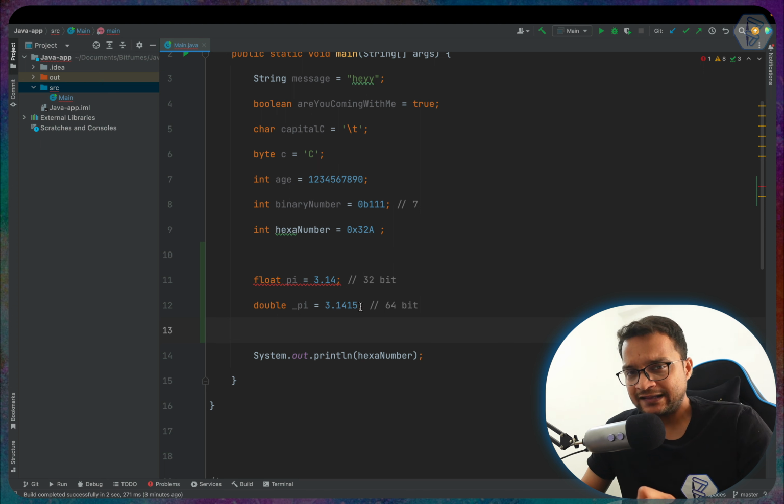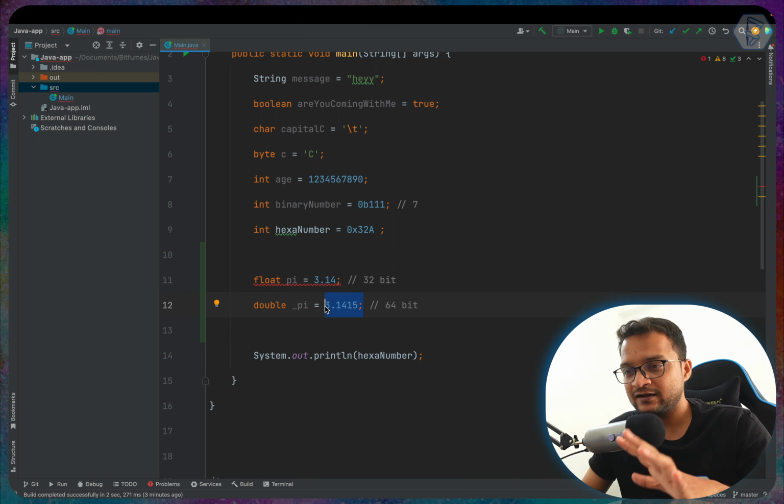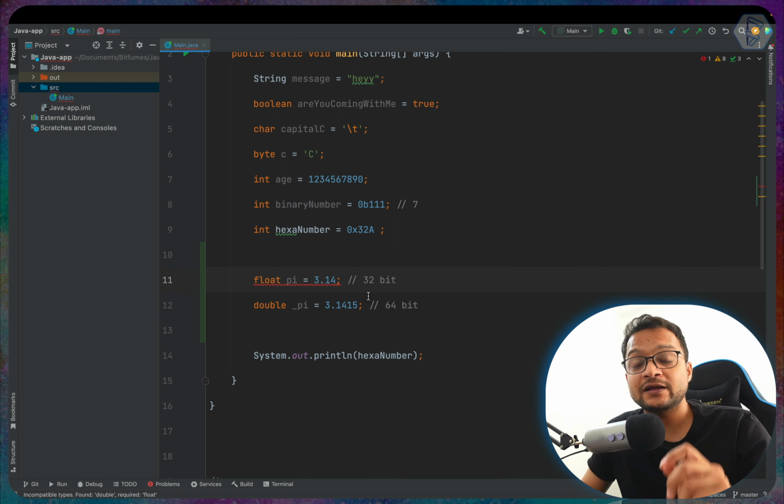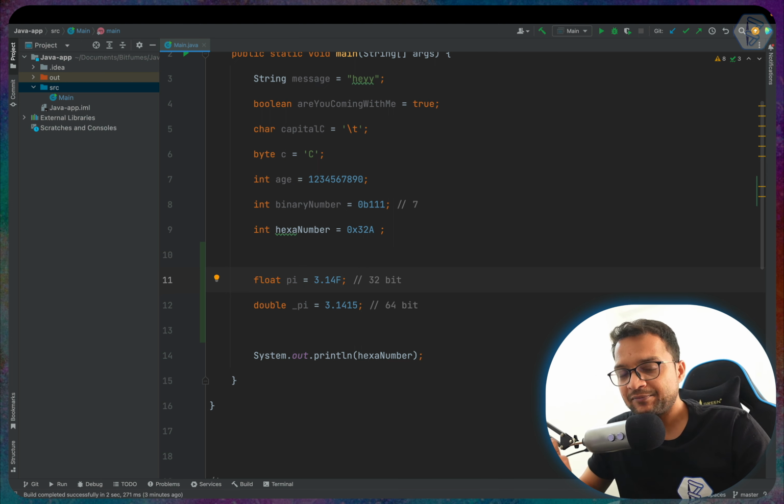When you're not defining anything and you just use the decimal number, it's actually a double. So you have seen that without writing anything else, it's a double. But if you really want to force that, hey, this should be a float number, you need to give either a small f or a capital F. Once again, capital F is preferred for readability purposes.